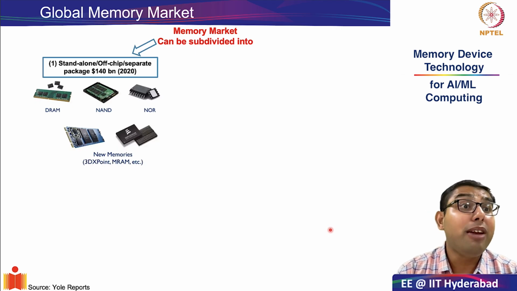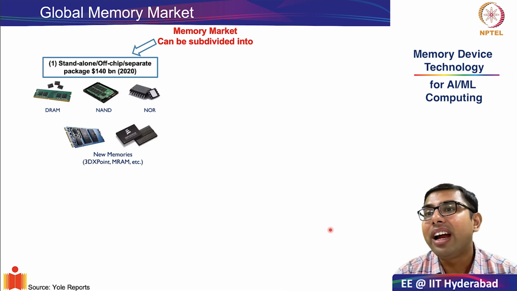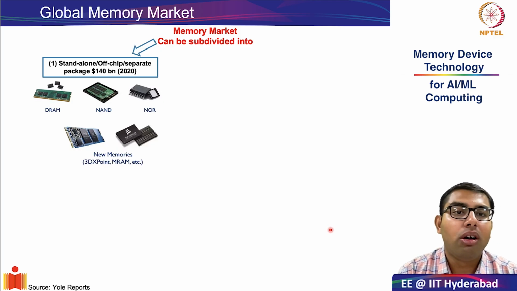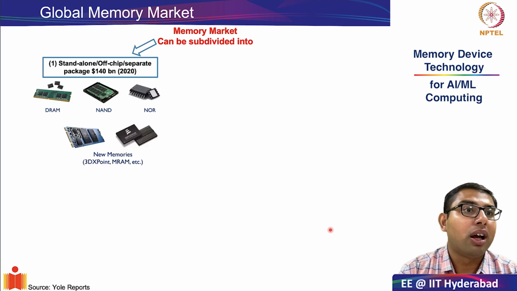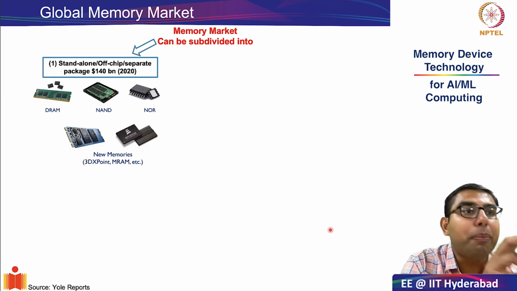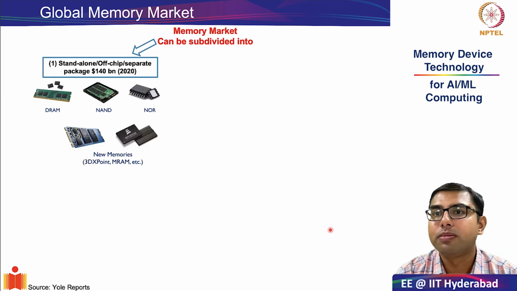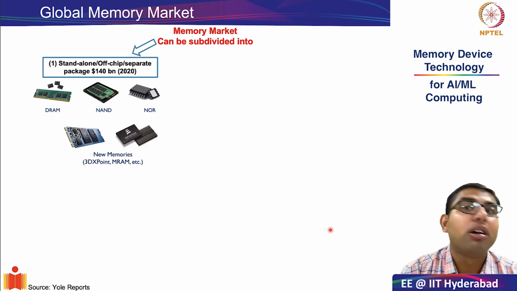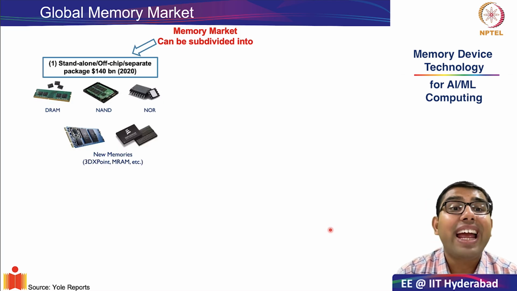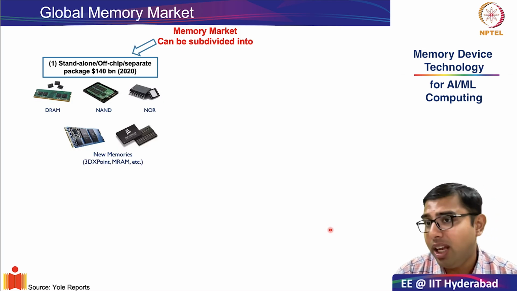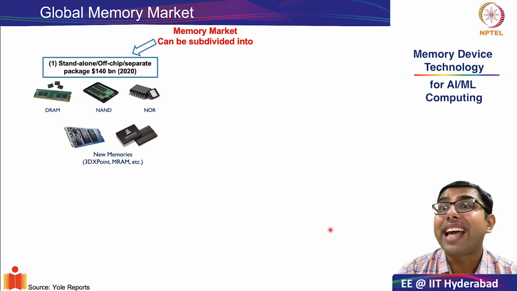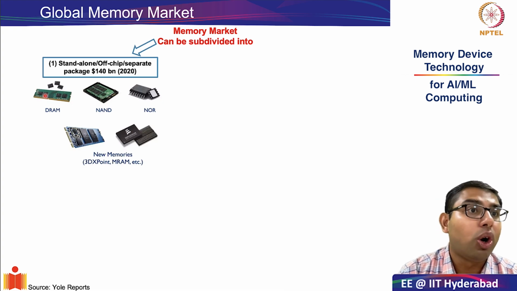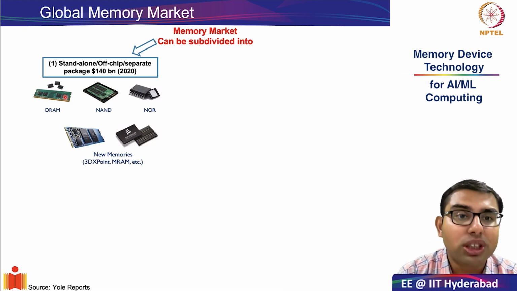memory market in principle can be divided into two parts. The first subdivision is the standalone or the off-chip memory market, where you get separate dies or separate packages. As you know, memory can be both on-chip or off-chip. What were the essential elements of off-chip memory? Everything except the caches.